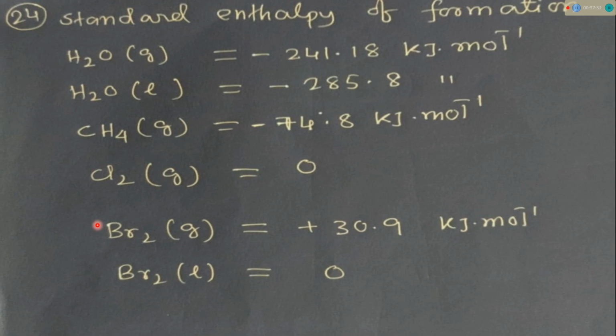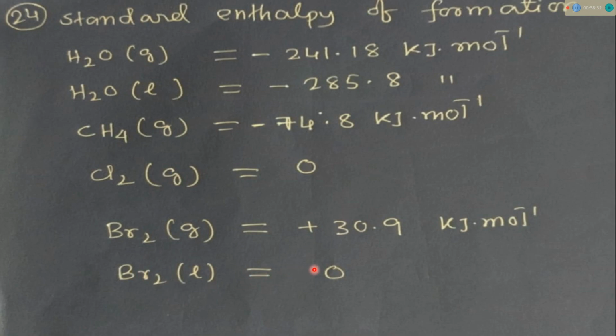By definition, we all know that the standard enthalpy of formation is the change of enthalpy when 1 mole of a substance is formed from its constituent elements, considering that all the species are in their standard states. So for Cl2 gas, the standard enthalpy of formation is 0. For Br2 gas, some value is there.